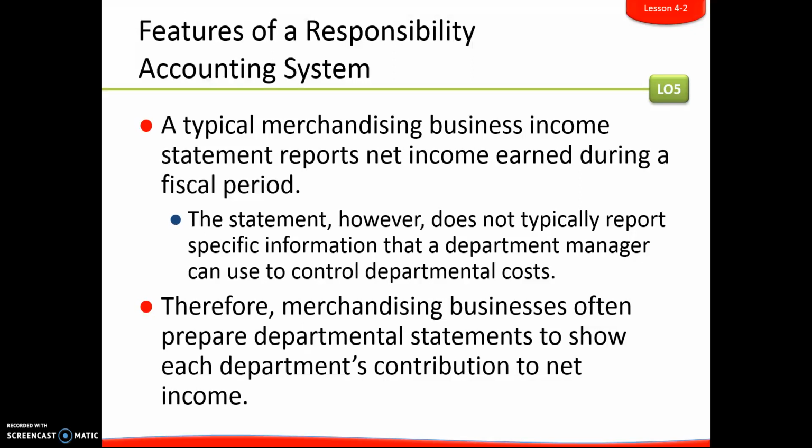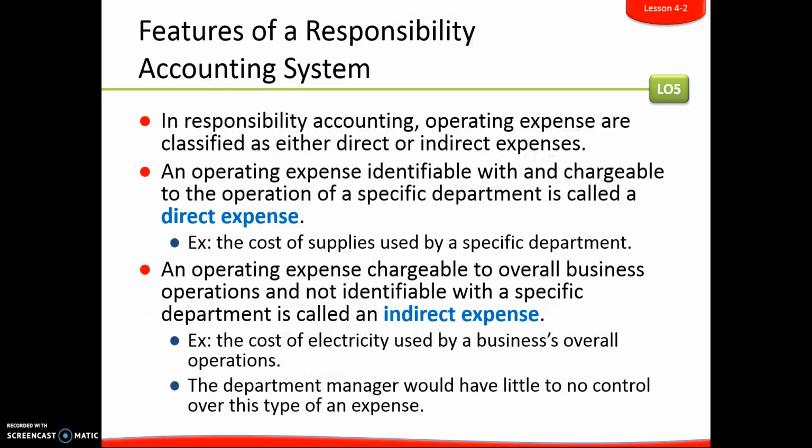But typically with an income statement, it does not give specific information for department managers that they can use to help control their department costs. So therefore, typically what merchandising businesses do is they often prepare departmental statements to show each department's contribution to net income. So it's simply just breaking it down by departments.